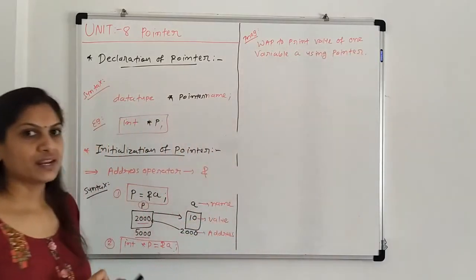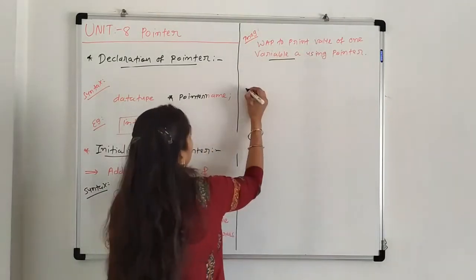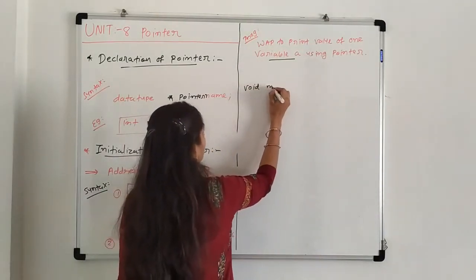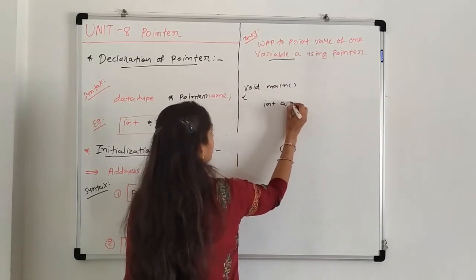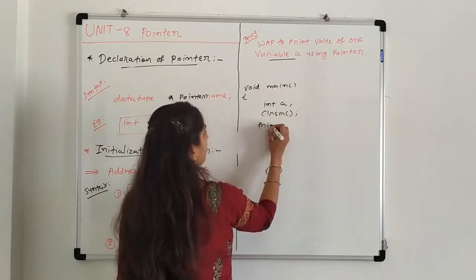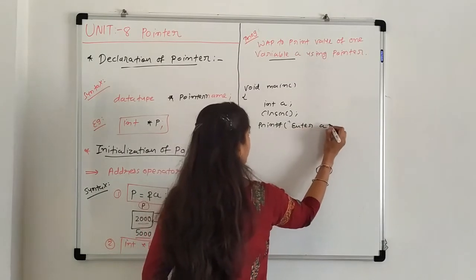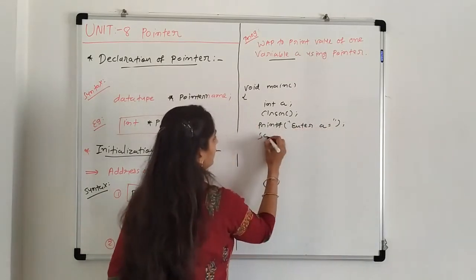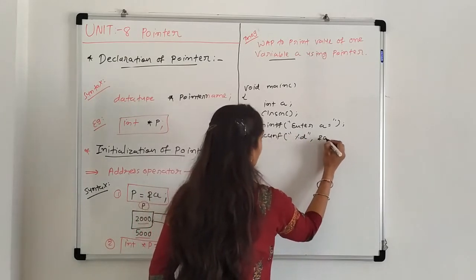For that, first we write a simple program and the variable is a. So start with void main, one integer variable a, then clear screen. After that, printf, enter a, scanf, %d, &a.